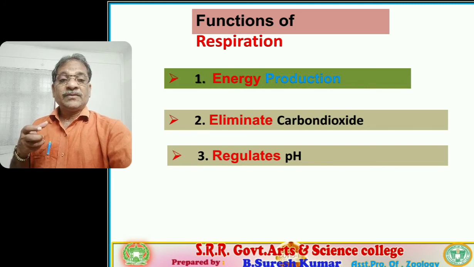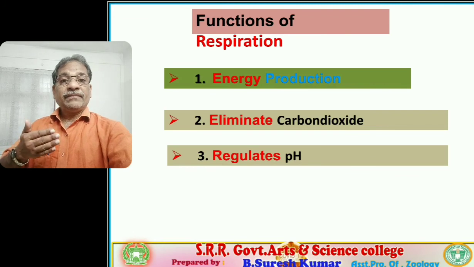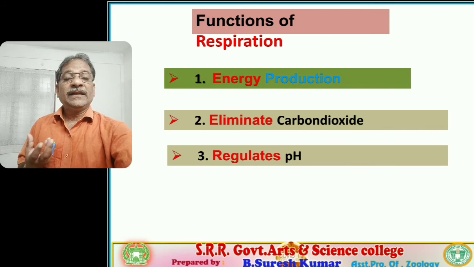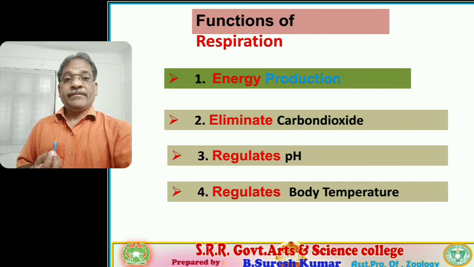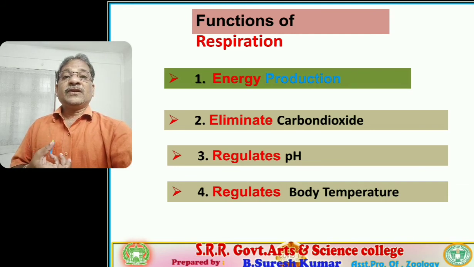The respiration process regulates our pH values. Why? Because by increasing carbon dioxide, HCO3 minus ions are increased, which decreases the pH level and produces an acidic state; such HCO3 ions are eliminated by the transport of carbon dioxide. In that way it regulates pH, and it also regulates body temperature. By cellular respiration, heat is also produced.